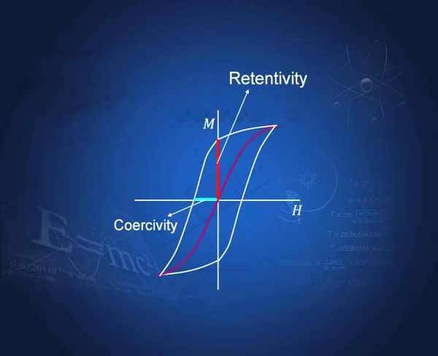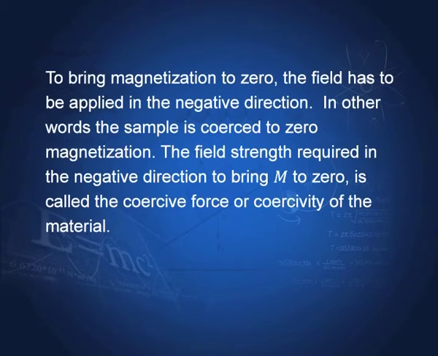Thinner the loop, smaller is the loss; broader the loop, larger is the loss of energy. To bring magnetization to 0, the field has to be applied in the opposite direction. We have seen that, and that is called the coercive force or coercivity.